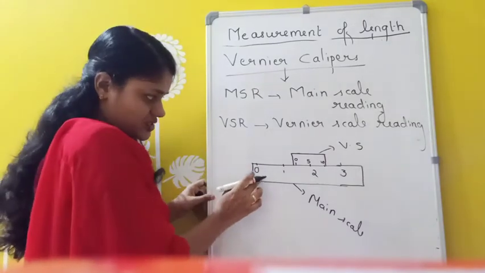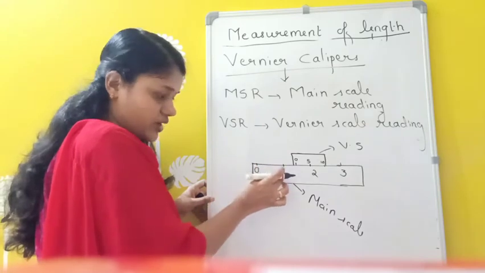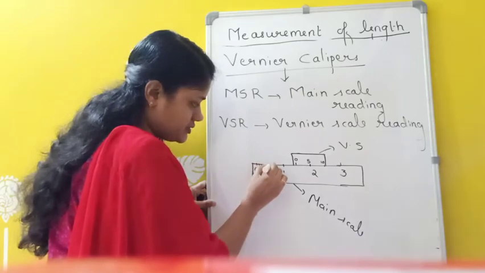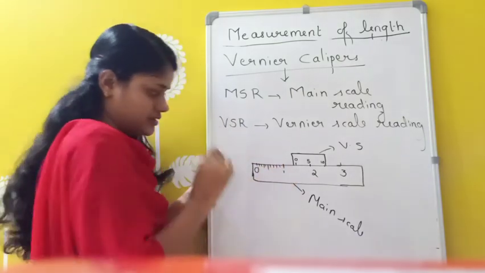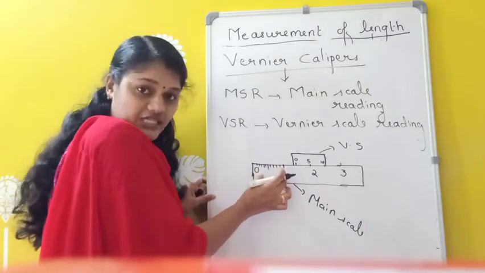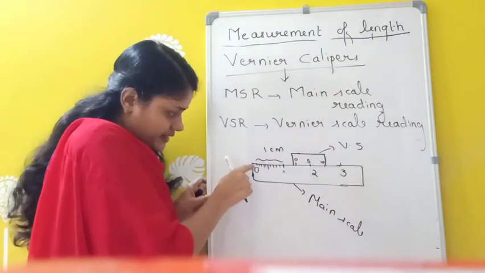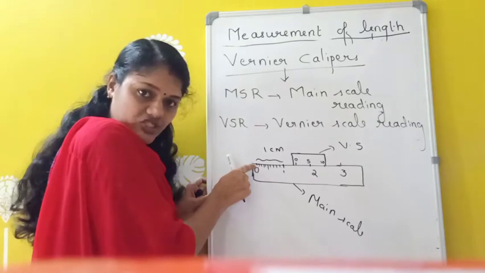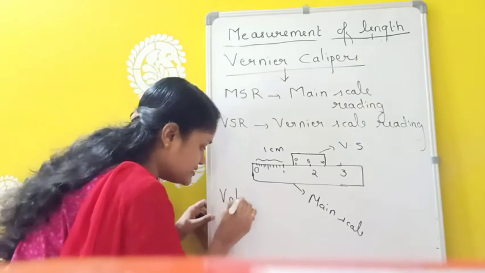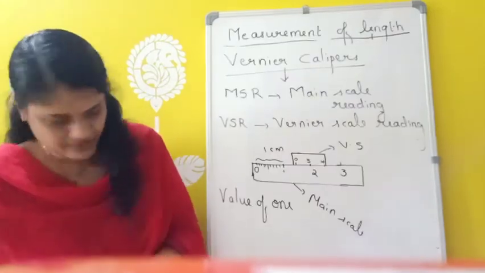And here, in the main scale, we have 0, here it is 1, and in between 0 and 1 we have 10 divisions. So in between 0 and 1 we have 10 divisions, and this much is taken as 1 centimeter. That means the value of one main scale division will be how much? 1 millimeter.